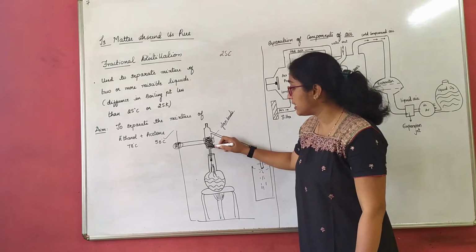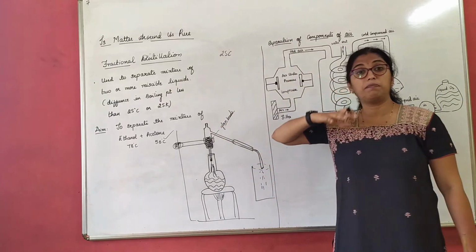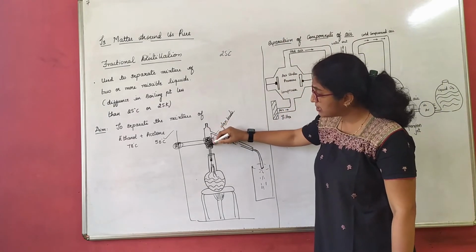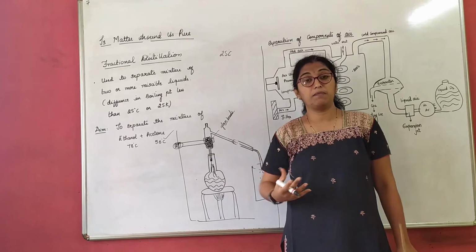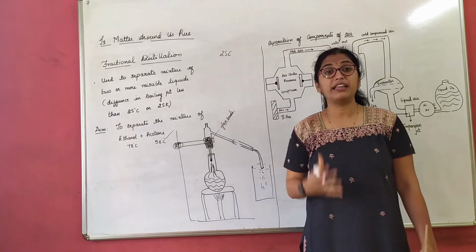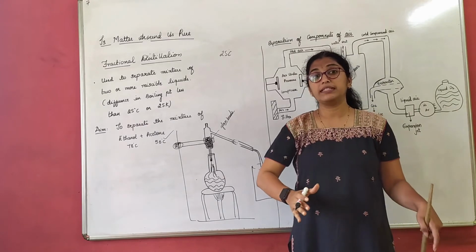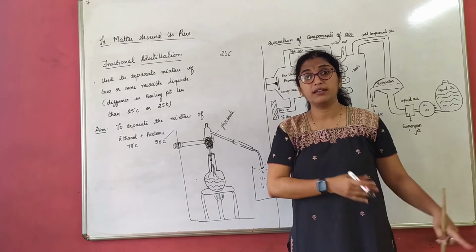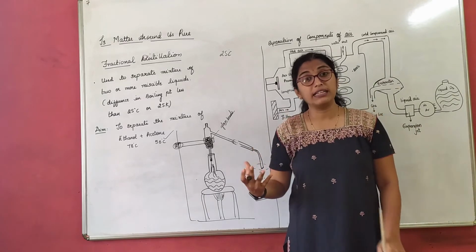Once it passes here, it also has to surpass the beads and reach here. See, it has to cross these beads. That means, for example, if you are in a sprint, you have a plain surface, you can run very easily. After the plain surface, I put some sand and some ice cubes there. Can you run easily?